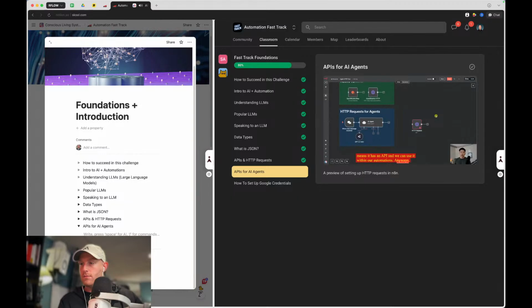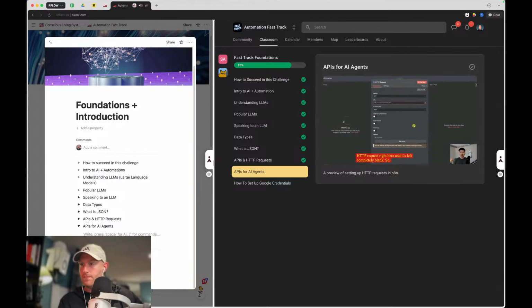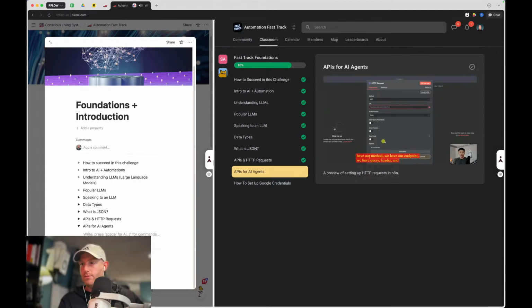Anyways, getting back to this example of setting up a Perplexity HTTP request, we have our HTTP request right here, and it's left completely blank. So as you can see, we have our method, we have our endpoint, we have query, header, and body parameters, but nothing has been set up yet.